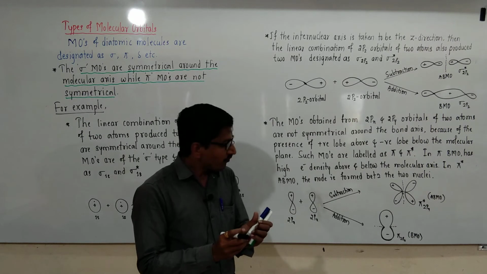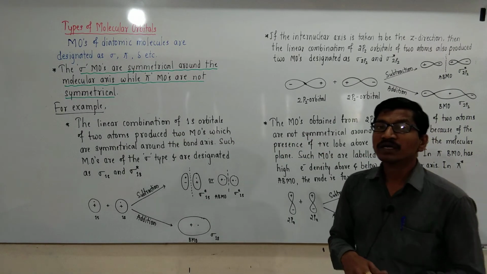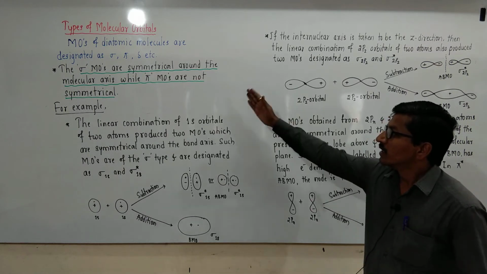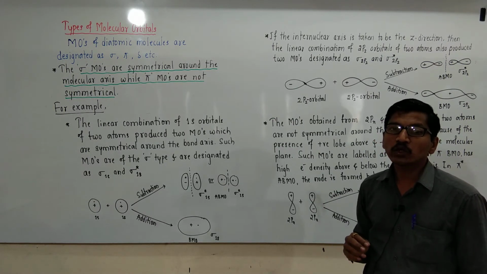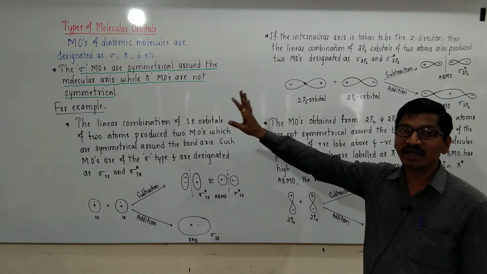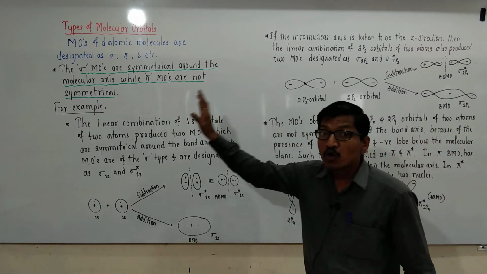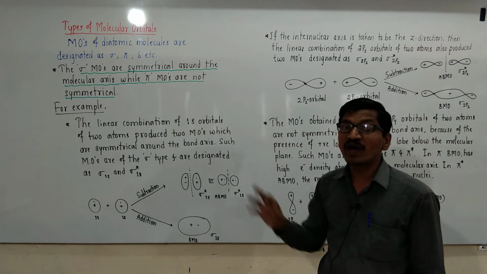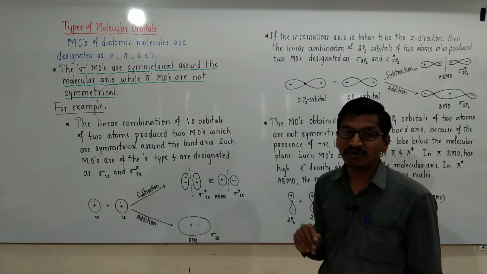The types of molecular orbitals are based on symmetry. The molecular orbitals of diatomic molecules are designated by sigma, pi, delta, etc. Sigma molecular orbitals are symmetrical around the molecular axis, while pi molecular orbitals are unsymmetrical.